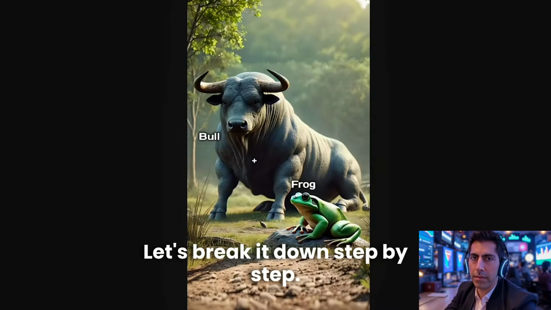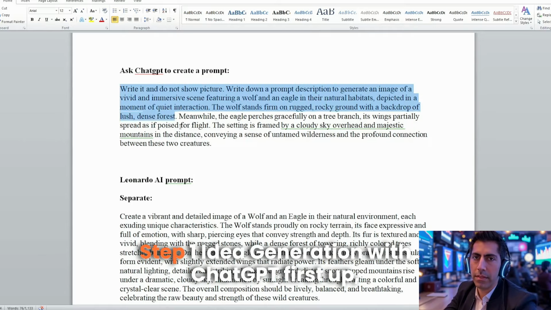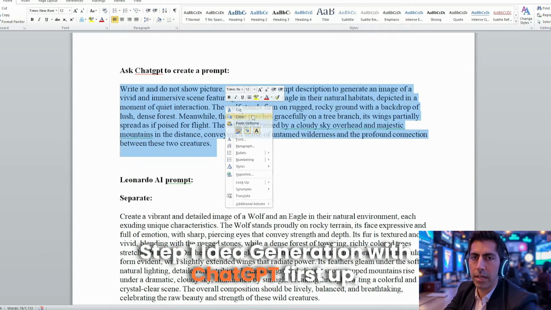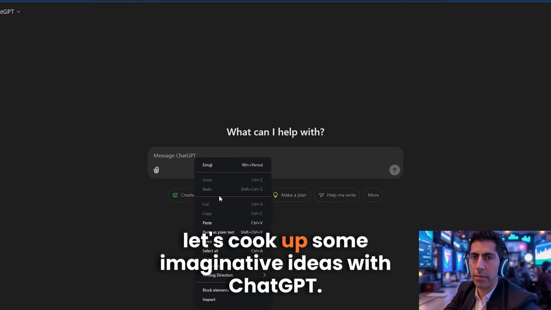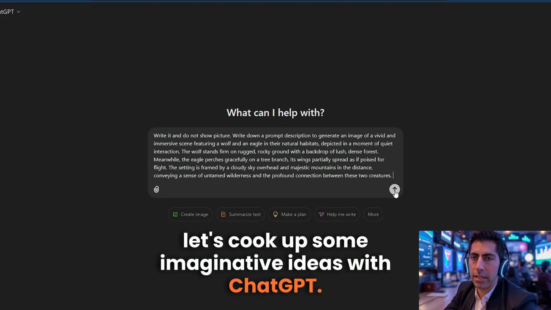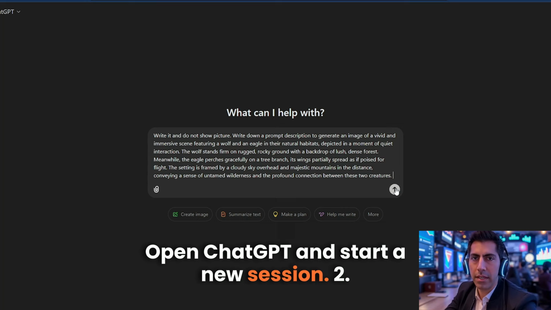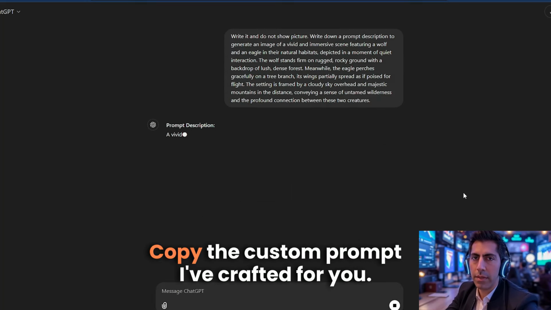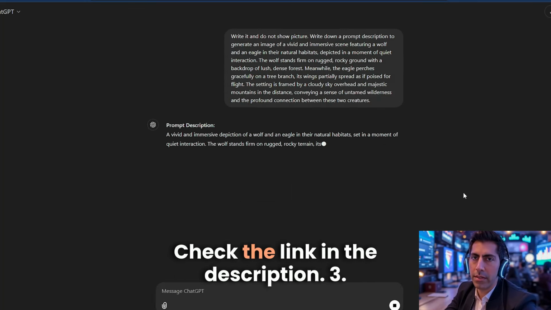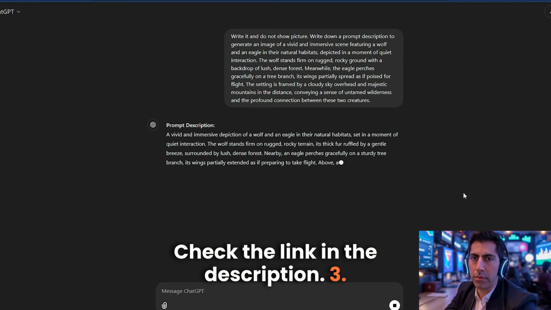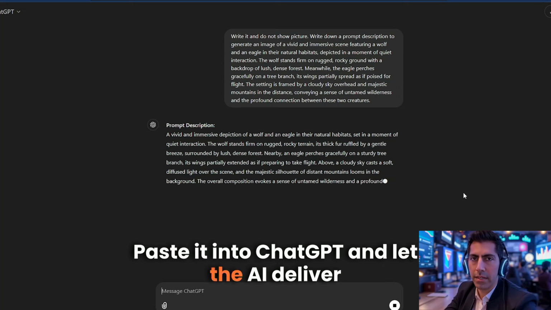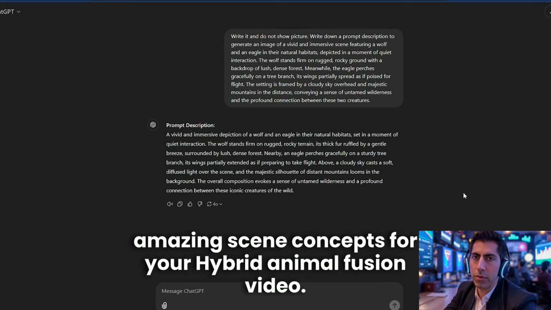Let's break it down step by step. Step 1. Idea generation with ChatGPT. First up, let's cook up some imaginative ideas with ChatGPT. Here's your game plan. 1. Open ChatGPT and start a new session. 2. Copy the custom prompt I've crafted for you. Check the link in the description. 3. Paste it into ChatGPT and let the AI deliver amazing scene concepts for your hybrid animal fusion video.